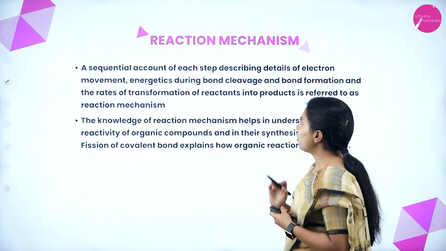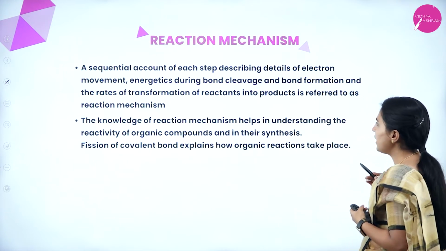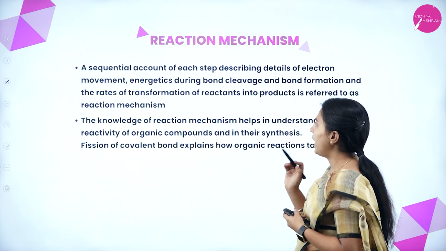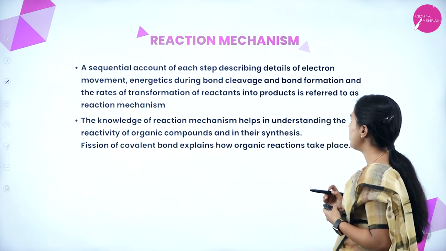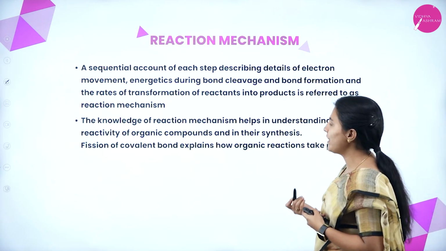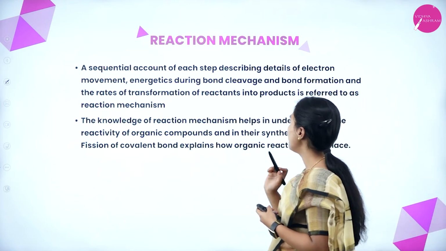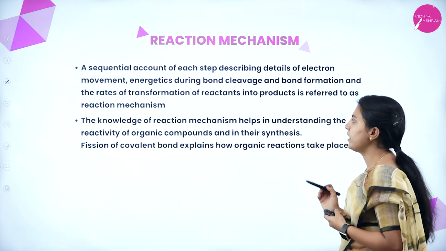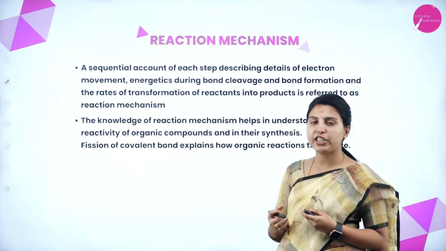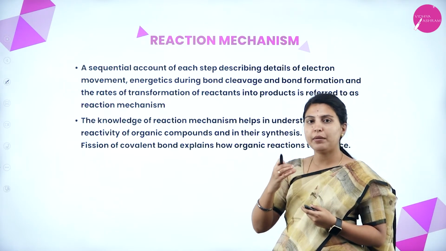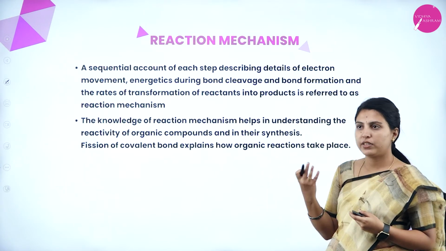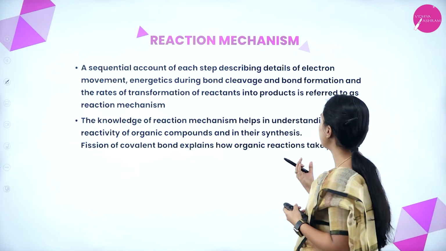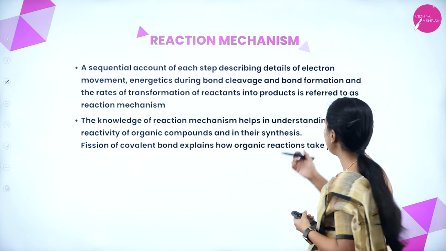A sequential account of each step describing details of electron movement, energetics during bond cleavage and bond formation, and the rates of transformation of reactants into products is referred to as a reaction mechanism. In the reaction mechanism, step by step changes will be seen. What kind of details?